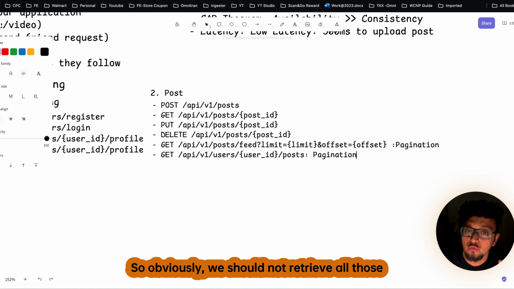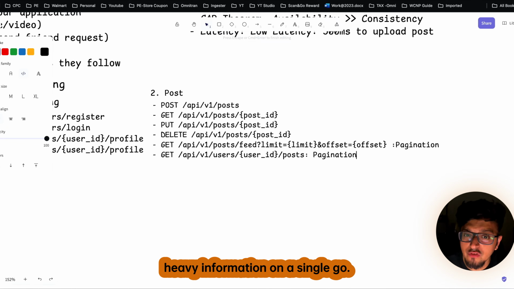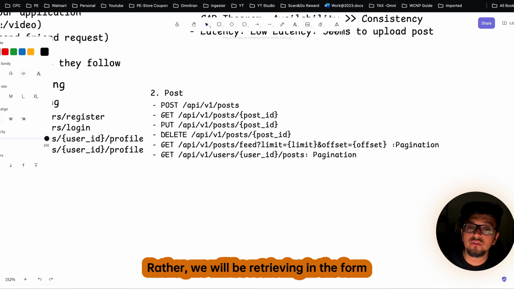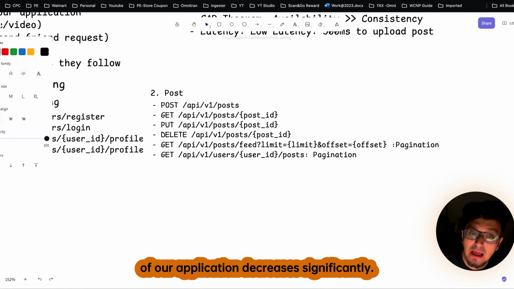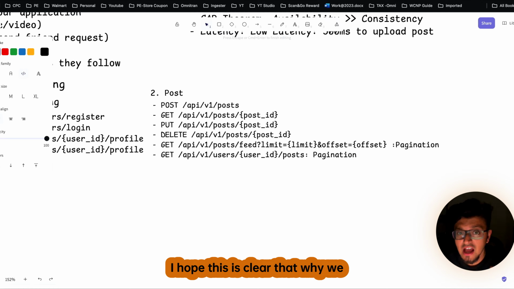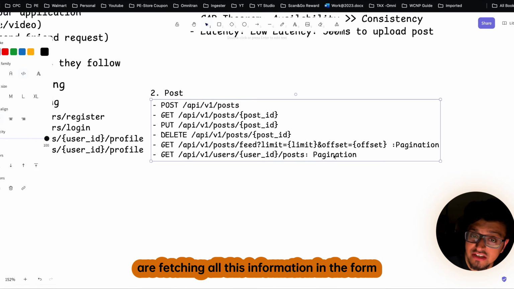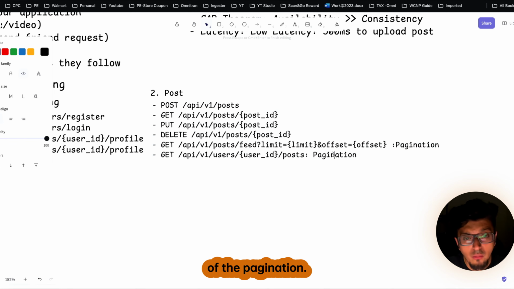So obviously we should not retrieve all that heavy information in a single go. Rather, we will be retrieving it in the form of pagination, so that the loading time of our application decreases significantly. I hope this is clear why we are fetching all this information in the form of pagination.